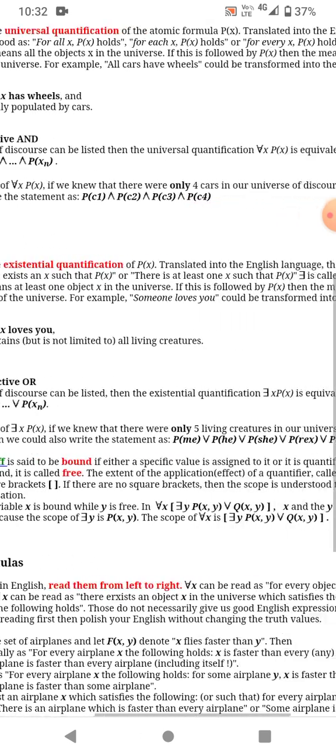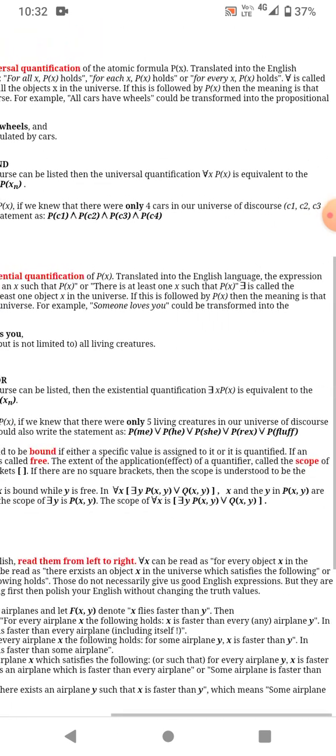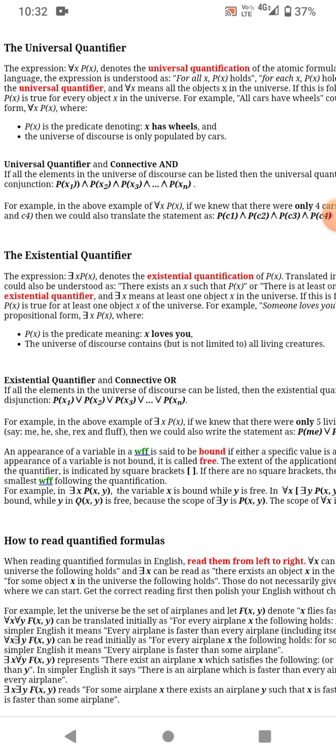For example, "someone loves you" could be transformed into propositional form. P(x) is a predicate meaning x loves you. The universe of discourse contains, but is not limited to, all living creatures.